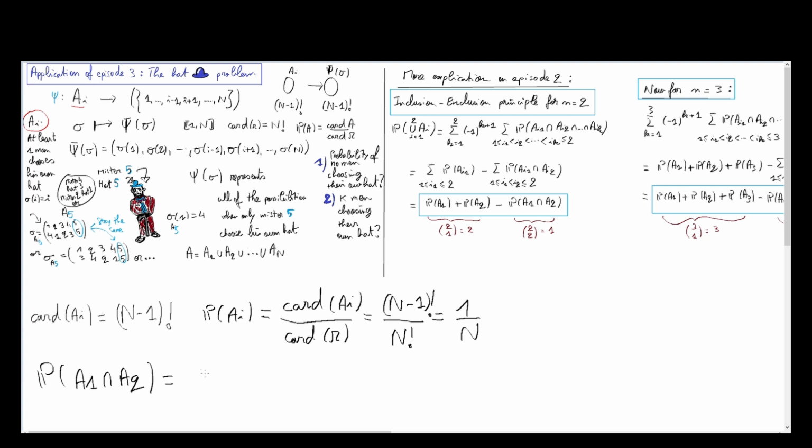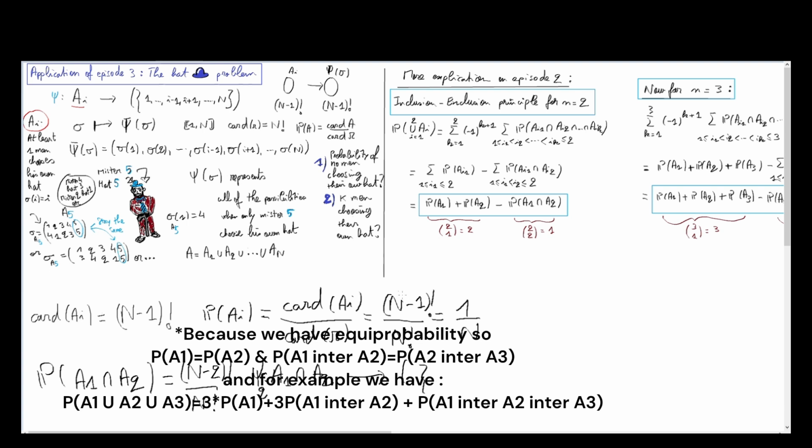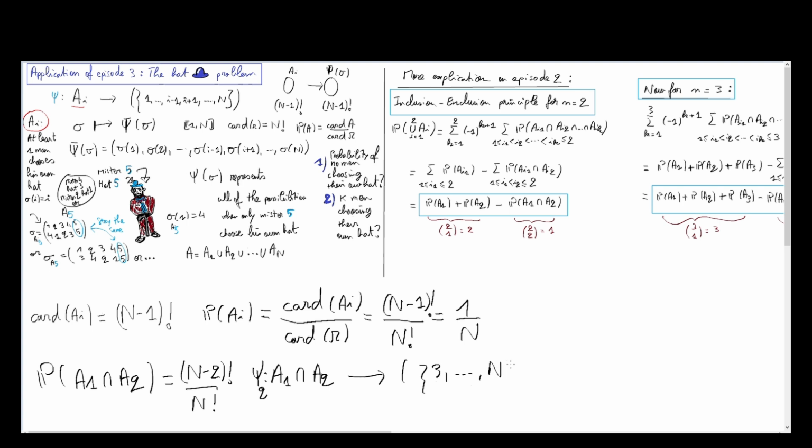This will follow the same principle, and so you will have factorial of n minus 2 over factorial of n, because we can build a bijection going from A1 intersected with A2, let's call it C2, to the set of permutations of 3 up to n.